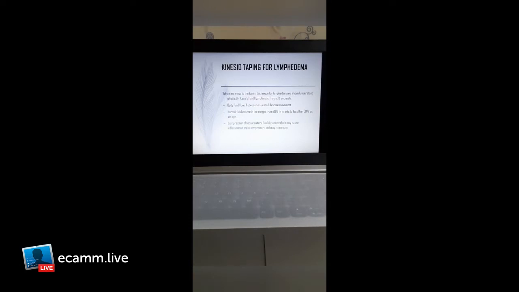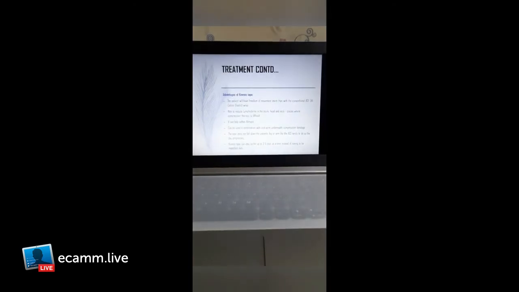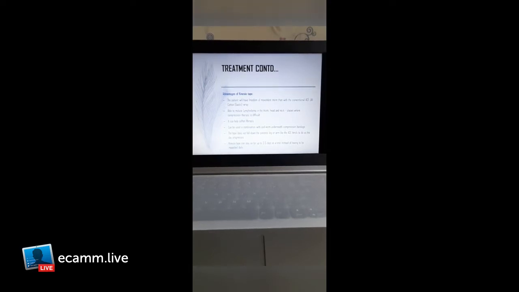Normal fluid volume ranges from 80% in infants to less than 50% as we age. Compression of the tissue alters fluid dynamics, which may cause inflammation, raise temperature, and may cause pain. So this is the fluid hydrokinetic theory of Dr. Kase.